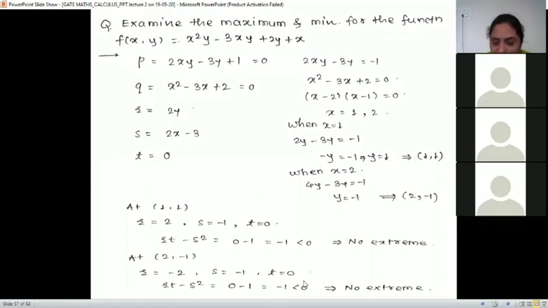That is again RT minus S square is less than 0, means no maxima, no minima, there will be a saddle point. So no extreme. That is, there will be no maxima and minima for the given function.